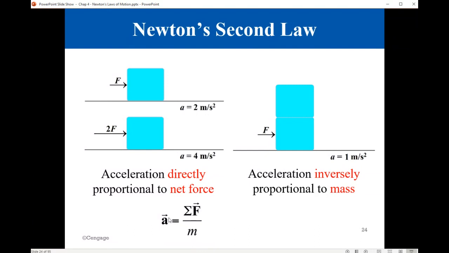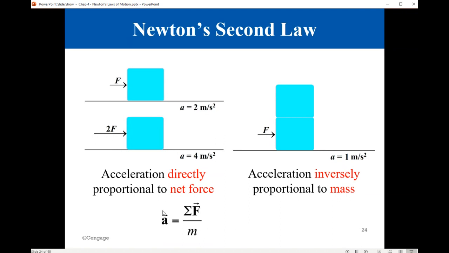So the direction of the acceleration is the same as the direction of the net force, and the magnitude of the acceleration depends on the net force and on the mass. It is directly proportional to the net force and inversely proportional to the mass. This is Newton's second law. Very simple, but powerful and very important law.